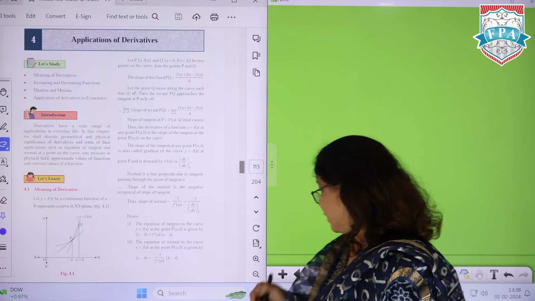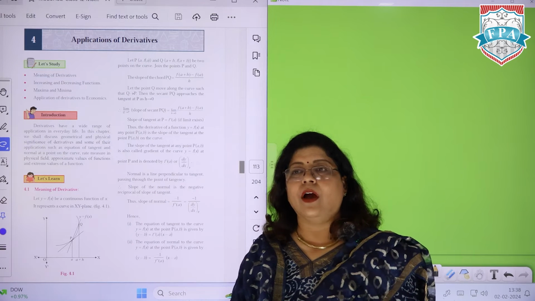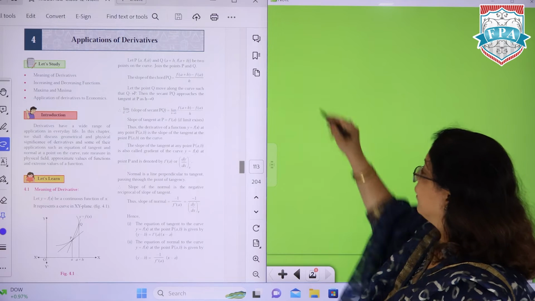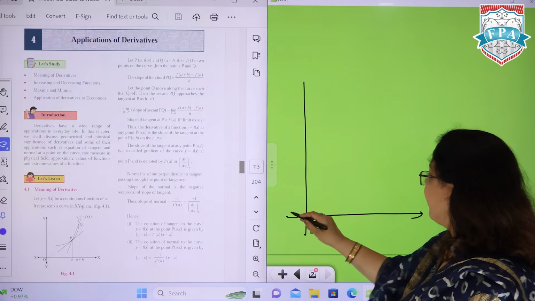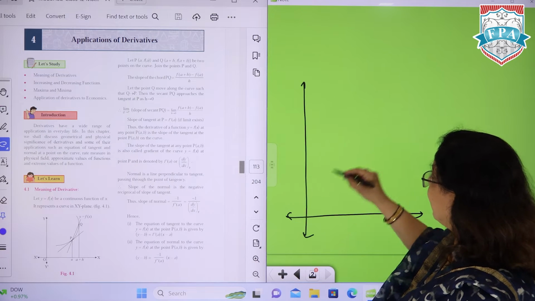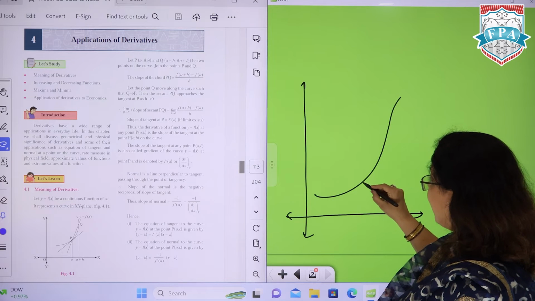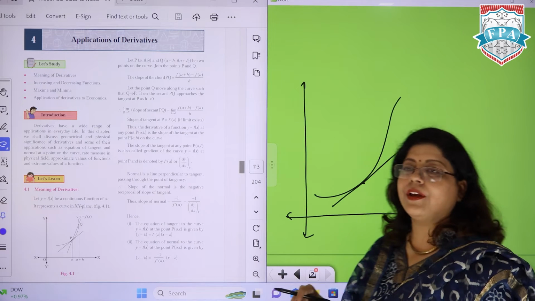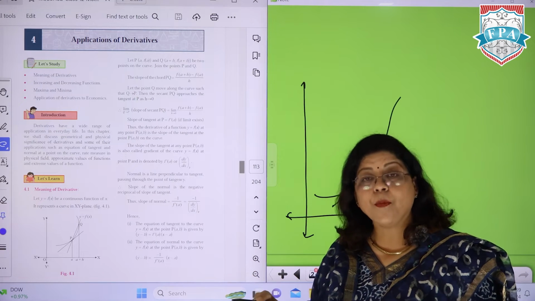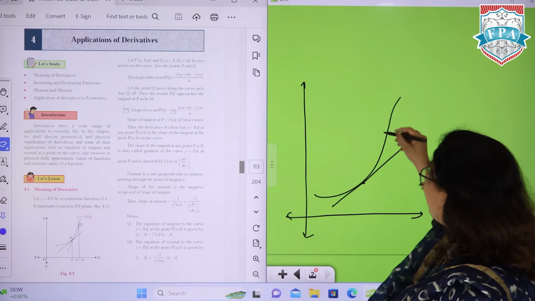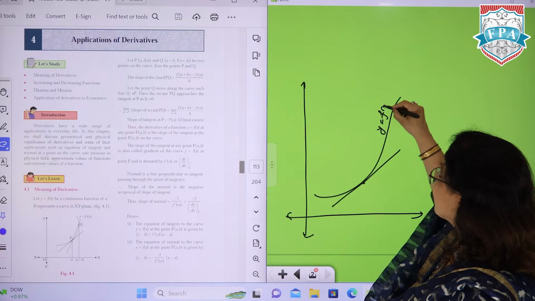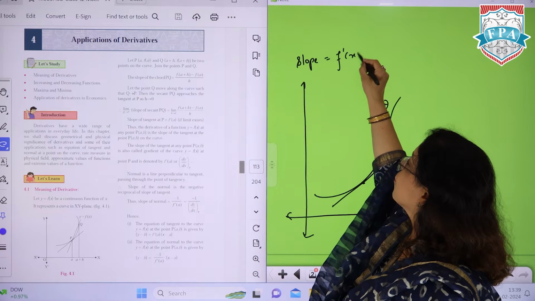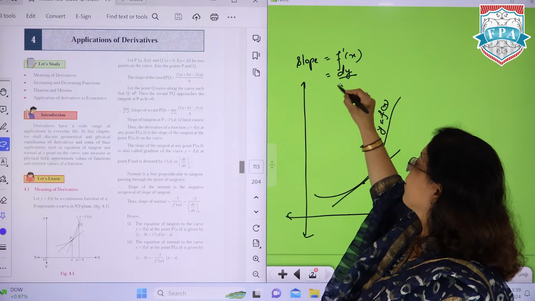Now, in the first part, we have to find out the tangent equation or the normal equation. For any curve, let's see a curve over here. Say this is the curve which is coming. If I have to find out the equation of the tangent at this point, first of all, we have to find out the slope of the line. Now, the slope of the line is actually the derivative of this curve, which is y or f(x). So the slope of the tangent is f dash x, or you can say dy by dx.